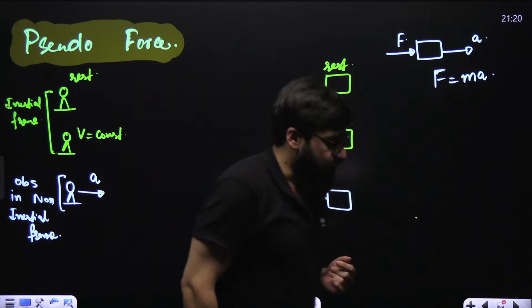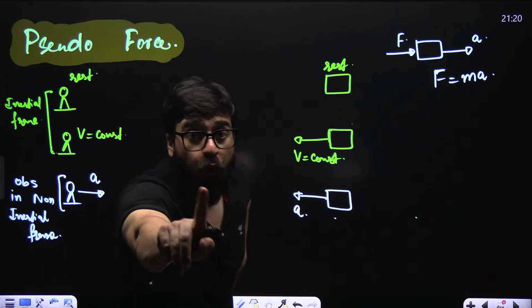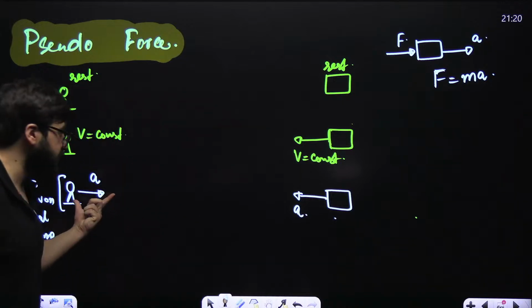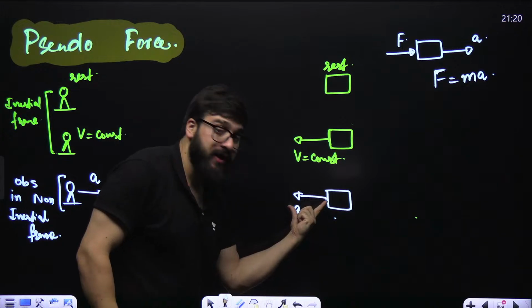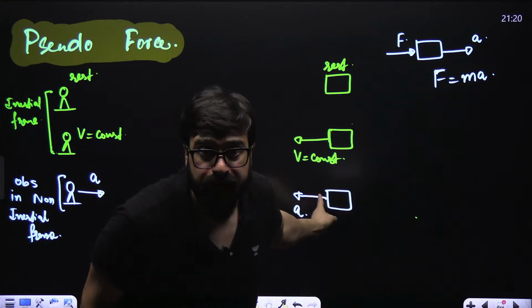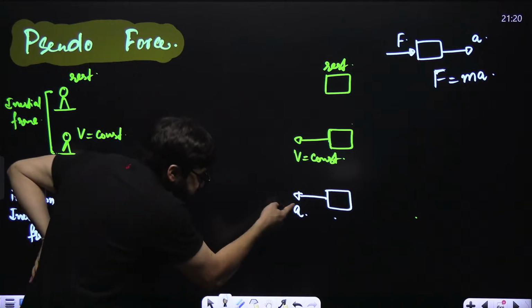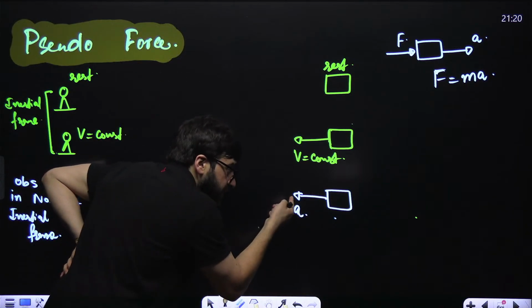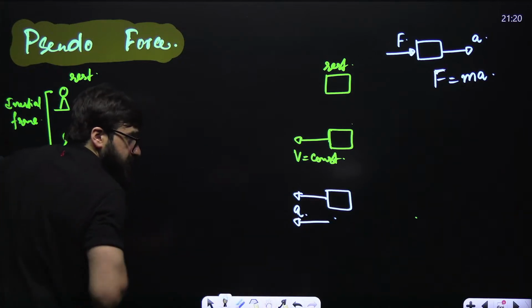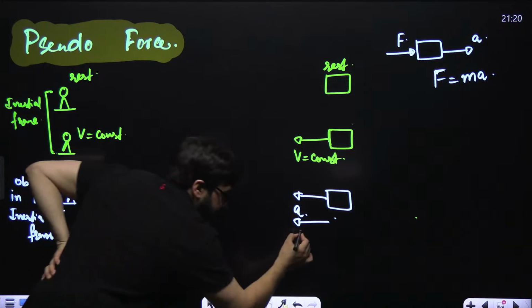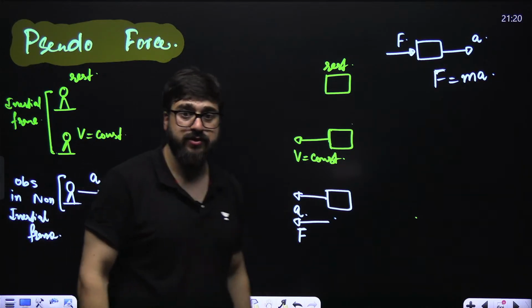Now, does this block have acceleration in reality? No. But according to this person, it has acceleration. So whatever the acceleration of this block is, it is a fake acceleration. This is not the real acceleration. So we say if it has acceleration, there will be a force acting on it, and that force is what we call the pseudo force.